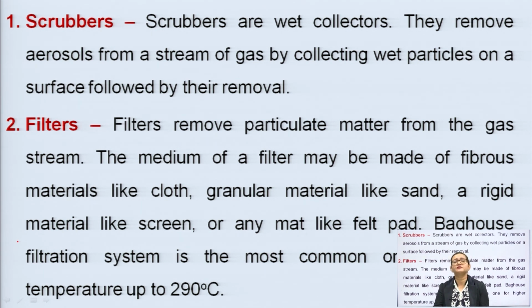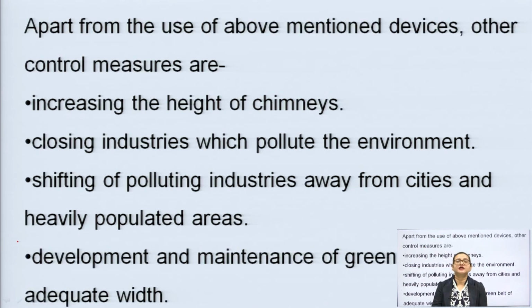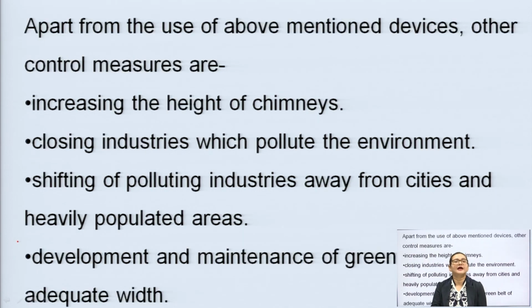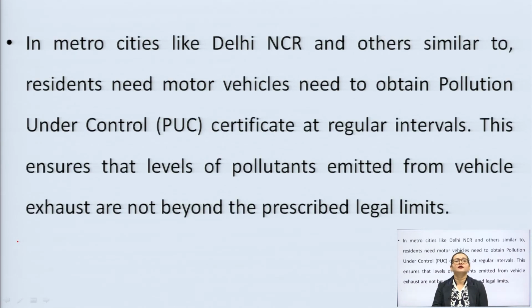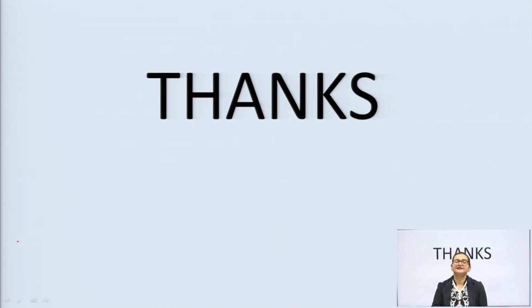Now, some techniques and machinery which we have studied to prevent and control air pollution were scrubbers, filters, electrostatic precipitators, and inertial collectors, which work on an inertia mechanism creating a cyclone, and these all were control and preventive measures of pollution. So, dear students, in that way we should try to prevent and control air pollution to a major extent, as far as we, as responsible human beings, can,